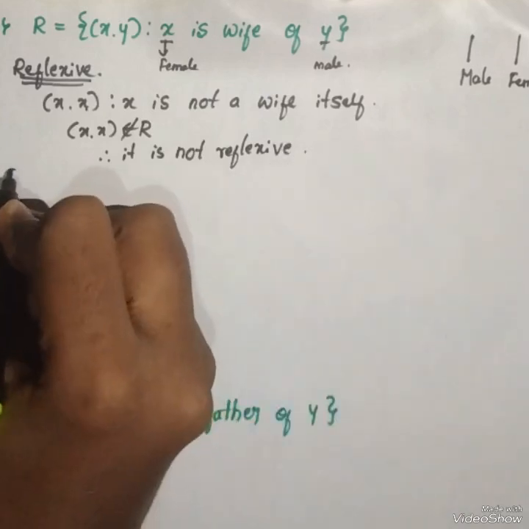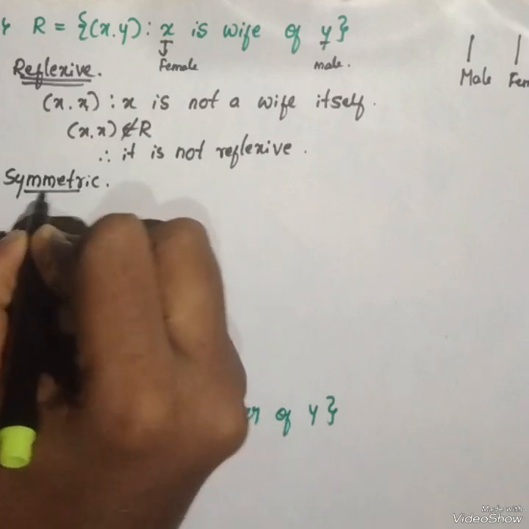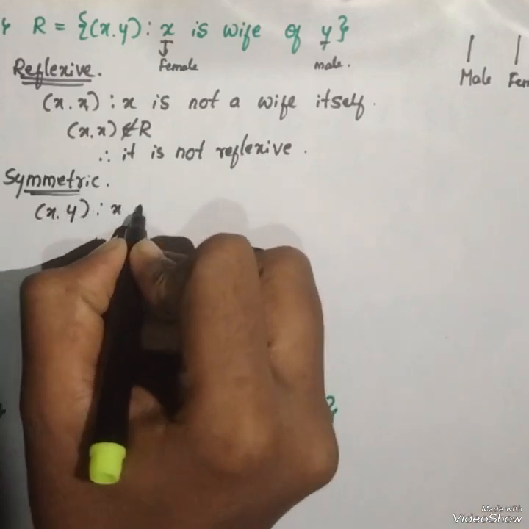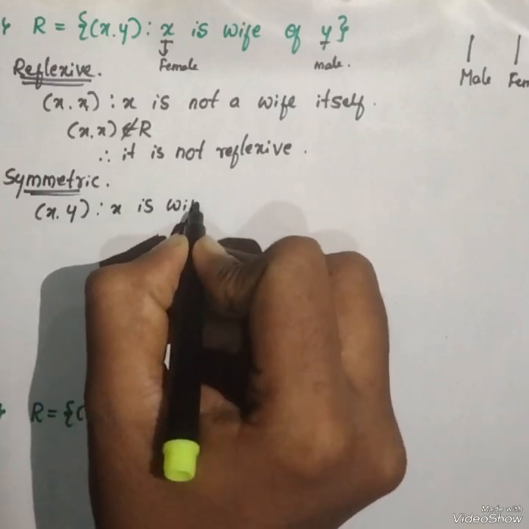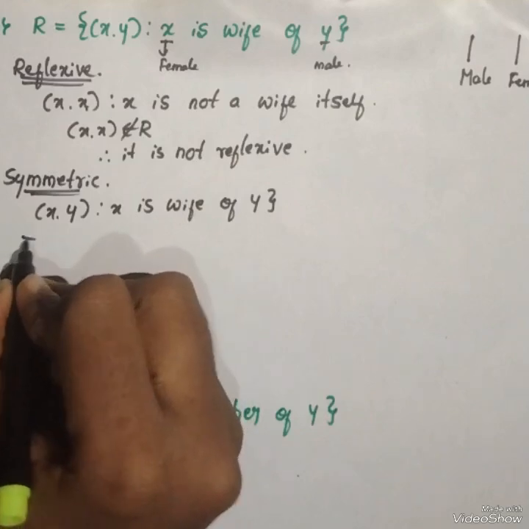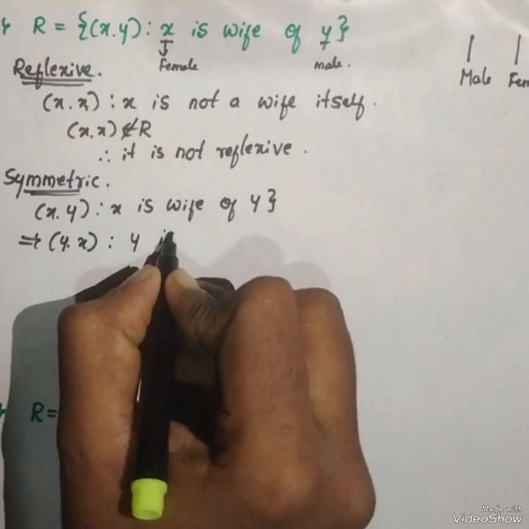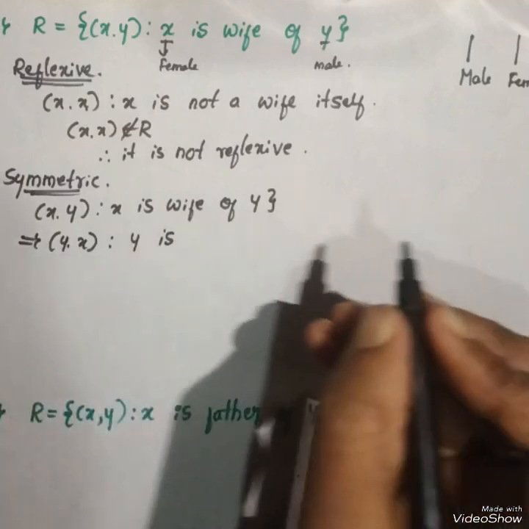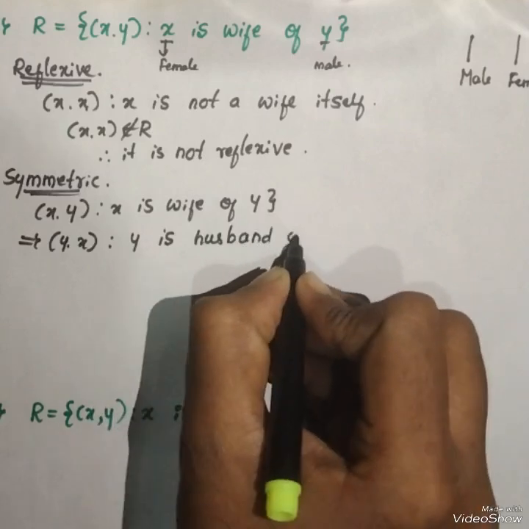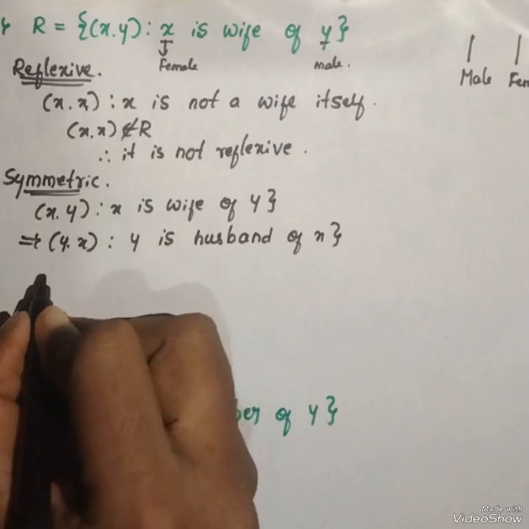Again, for the symmetric condition, here x comma y, x is wife of y. That implies y comma x. Y is not a wife, he is a husband of x. That relation does not exist here.